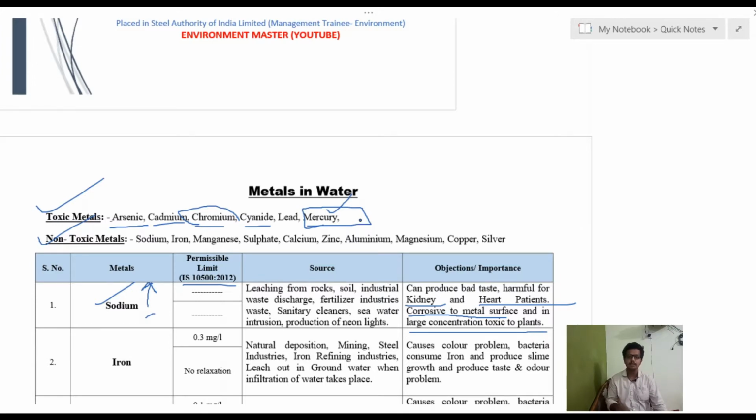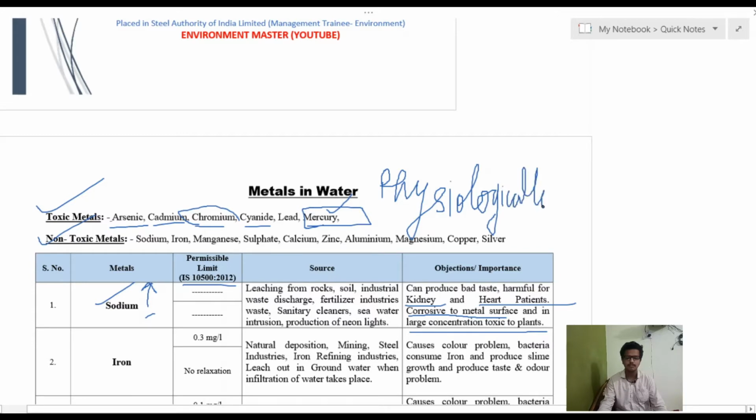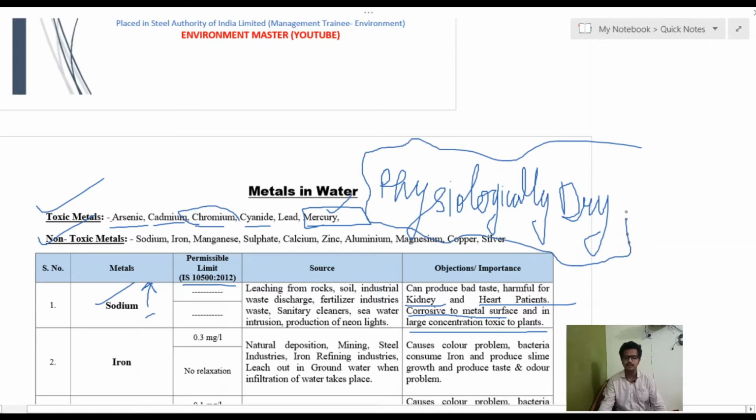But the problem is that the water is physically present, but it is not physiologically available to the plants. How does this happen? That is called the physiologically dry condition.